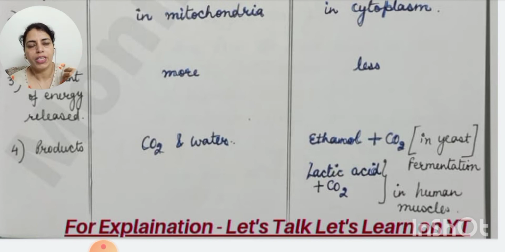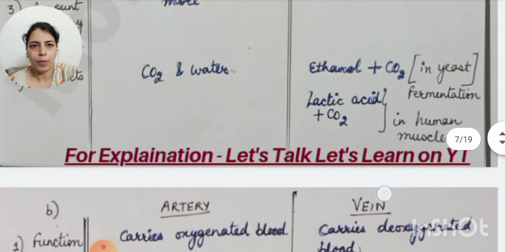Otherwise, we do aerobic respiration. So in that case, lactic acid is produced in muscles along with carbon dioxide.